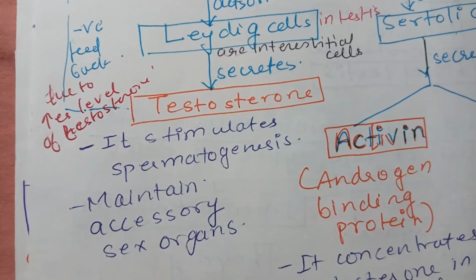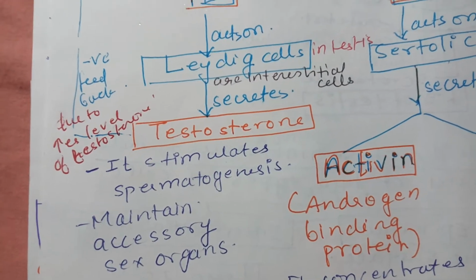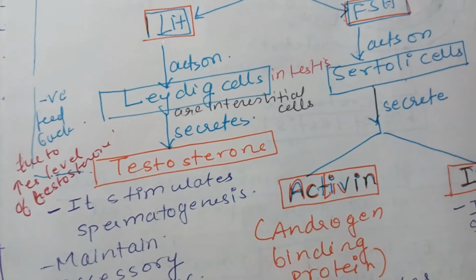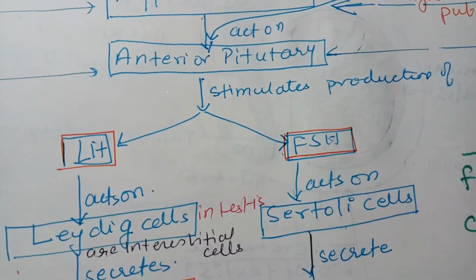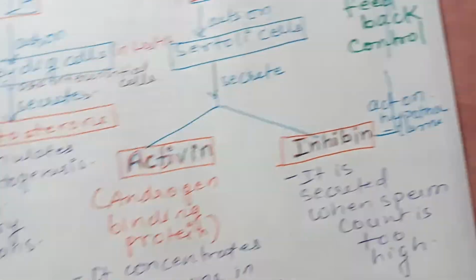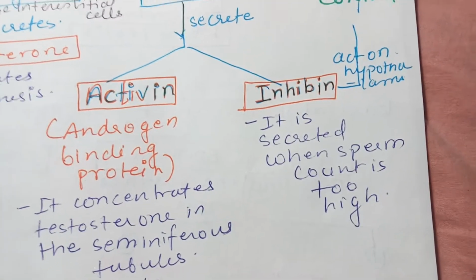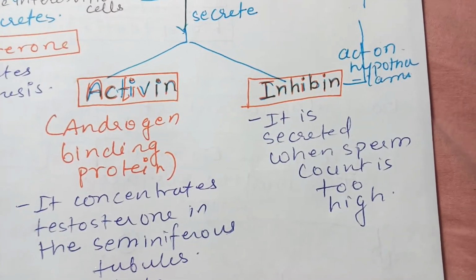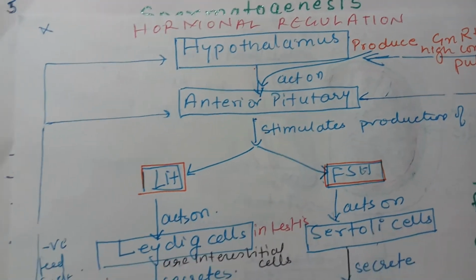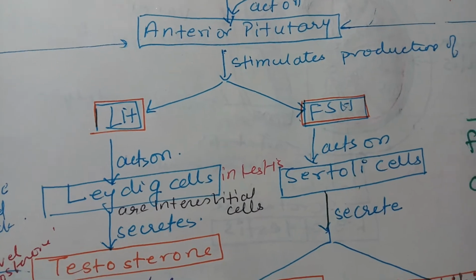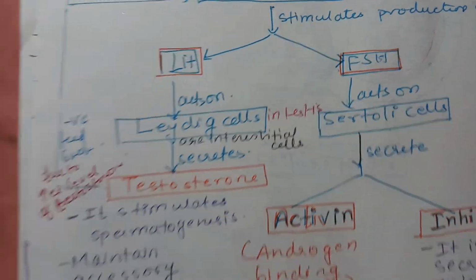Now when the concentration of testosterone increases, negative feedback control occurs, and it binds to the hypothalamus and anterior pituitary to lower the production of LH and FSH. Similarly, inhibin is the hormone which is secreted when the sperm count is too high. So again negative feedback occurs, and inhibin acts on the hypothalamus and anterior pituitary, and it inhibits the production of LH and FSH. So the normal count of sperm is maintained.